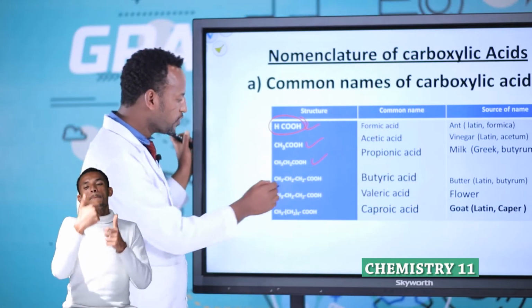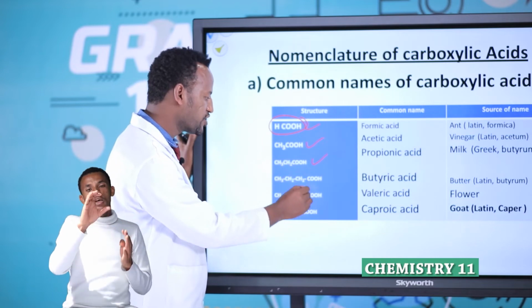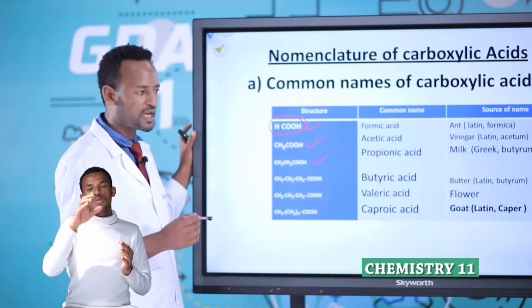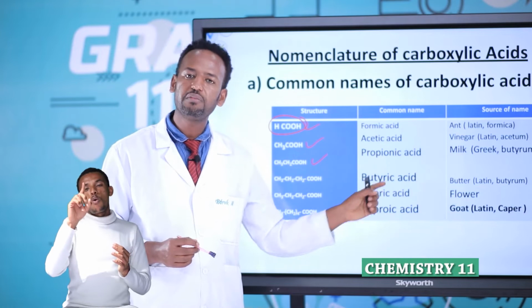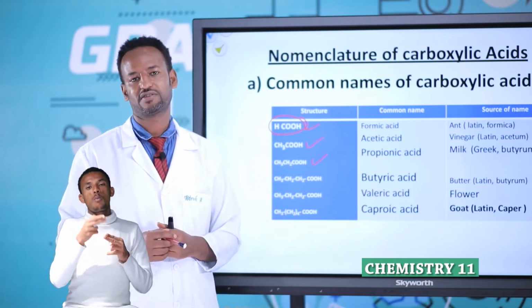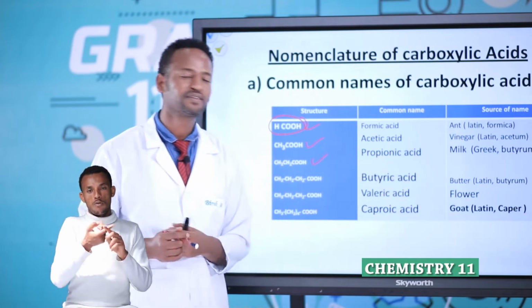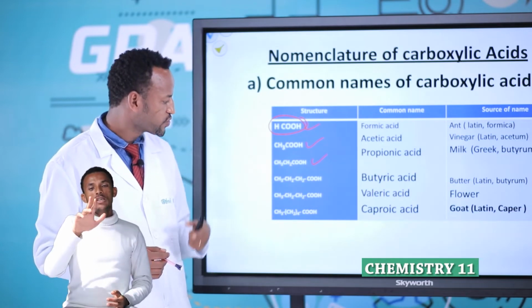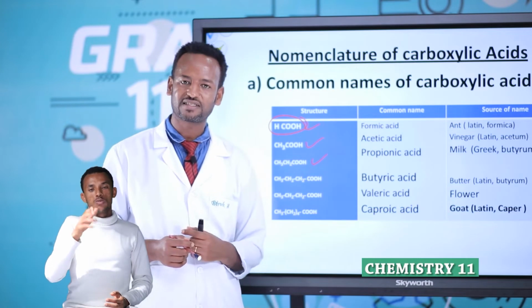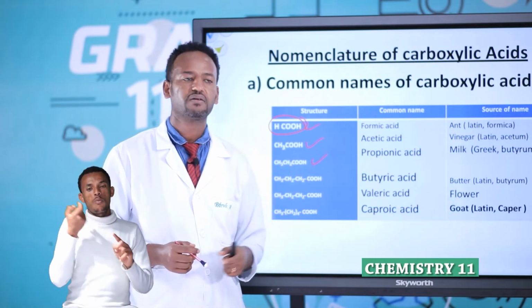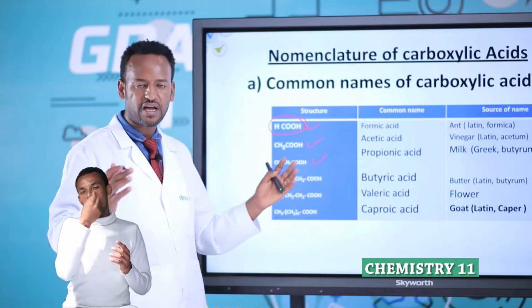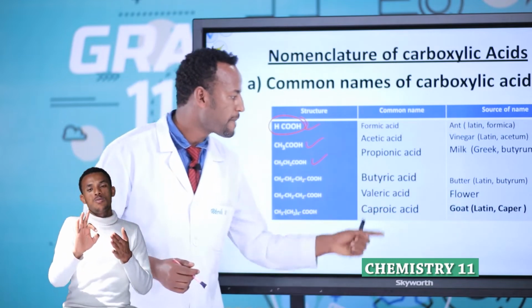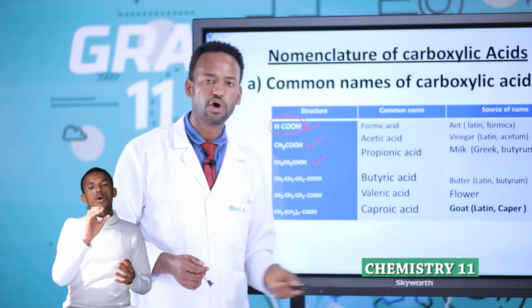Again, the fourth one, CH3CH2CH2COOH, monocarboxylic acid. The common name is butyric acid, derived from butter. The fifth one, CH3CH2CH2CH2COOH, valeric acid, derived from flour. And finally, the number of carbons is 6 with a COOH group, caproic acid, from goat.